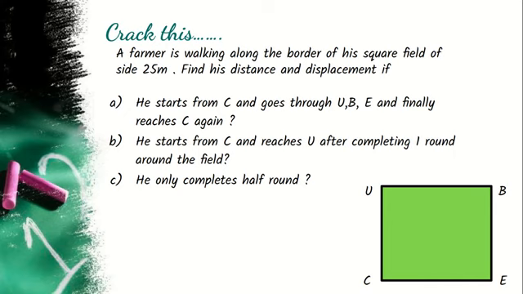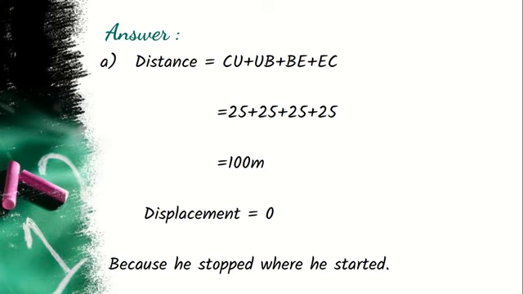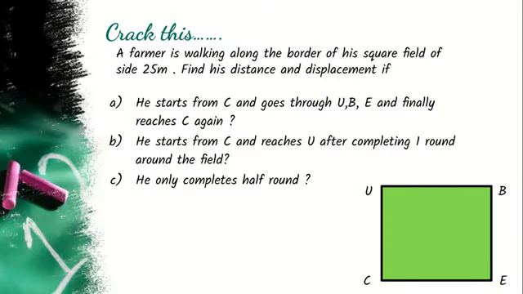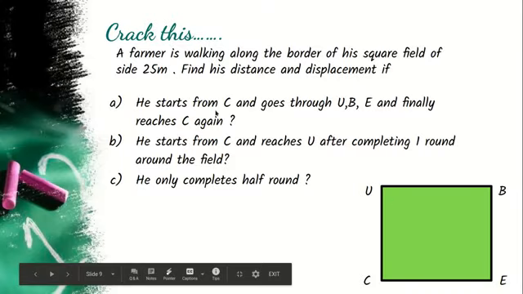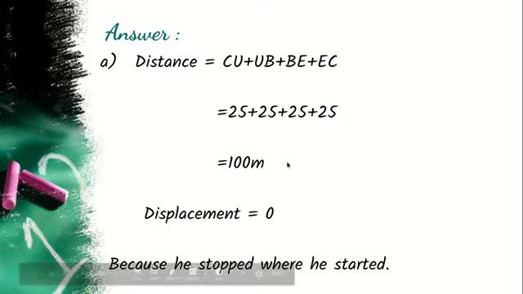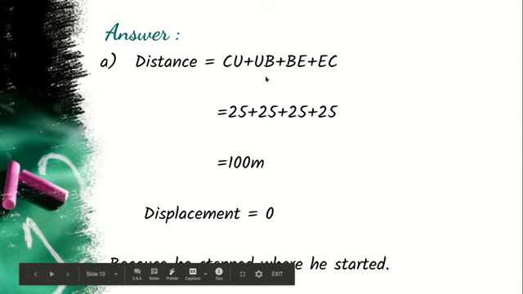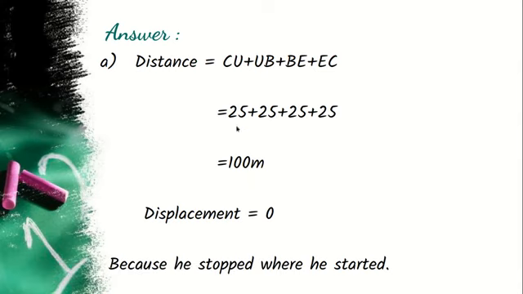The third part of the same question, he only completes half the round. Let us see how to do this. Again, you need to find for the first part of the question the distance travelled. So the distance travelled would be, he is starting from point C. So let us see, from C to U, U to B, B to E and then E to C. So like that you can see distance is CU plus UB plus BE plus EC, which is 100 meter. Since it is a square field, we say that each side is 25 meter and so total of 100 meter.